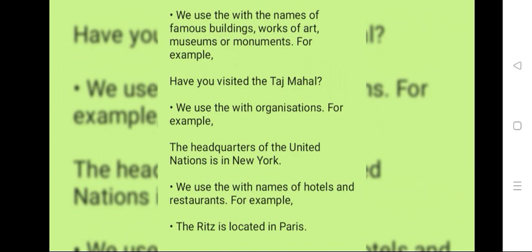We use the with organizations. For example, the headquarters of the United Nations is in New York. We use the with the names of hotels and restaurants. For example, the Ritz is located in Paris.